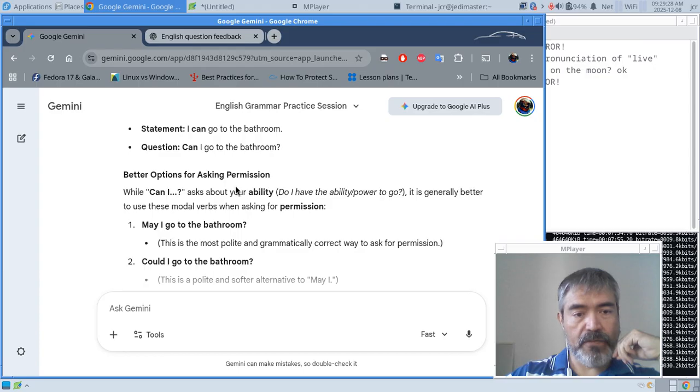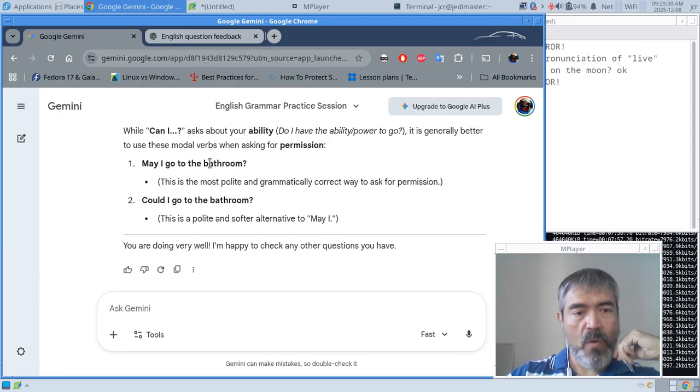Better options for asking for permission. While can I asks about your ability, it is generally better to use these modal verbs when asking for permission. May I go to the bathroom? This is the most polite and grammatically correct way to ask for permission. Or could I go to the bathroom? This is a polite and softer alternative to may I. No, may I. May I. All right.